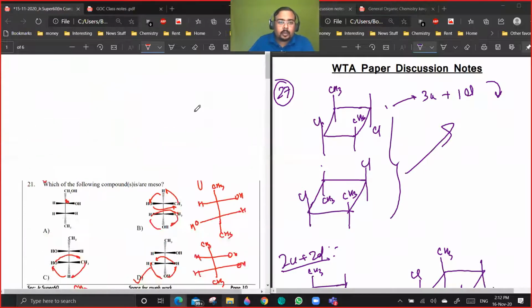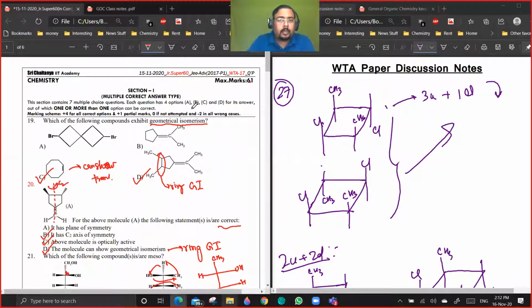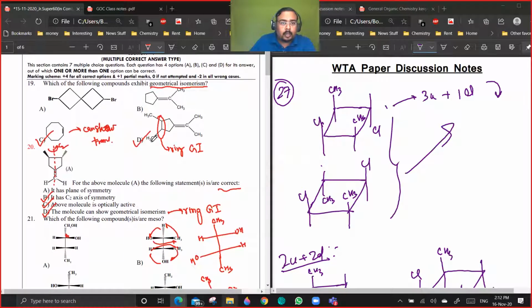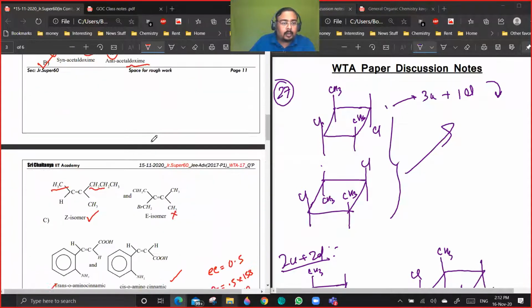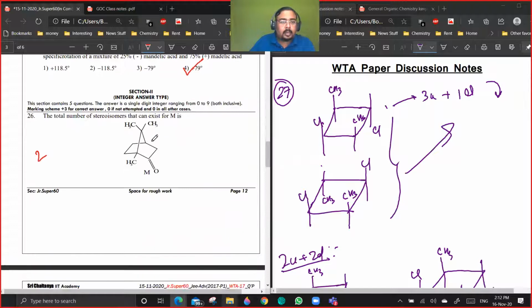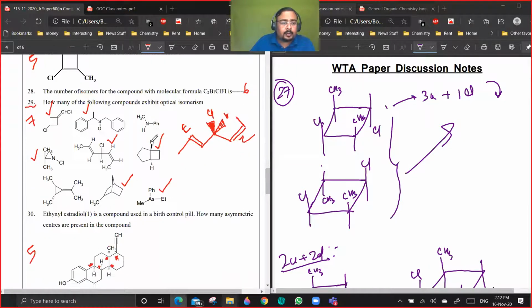Today we are going to discuss this paper WTA 17, which is based on geometrical and optical isomerism only. This is the paper in front of you. Section 1 contains multi-correct answer type questions. Then section 2 contains integer type questions.